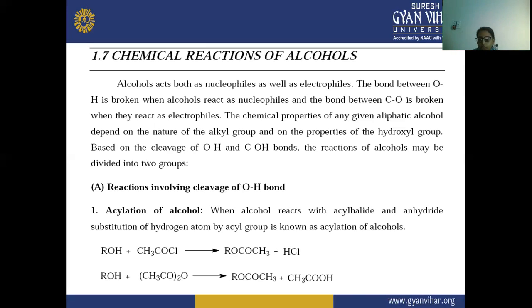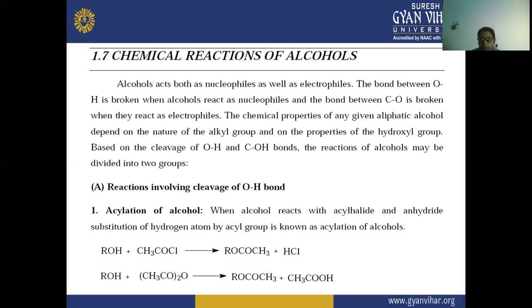So based on the cleavage between this O-H and this C-O bond, the reactions of alcohol may be divided into two groups. A is the reaction involving the cleavage of the O-H bond, means the cleavage of the oxygen-hydrogen bond.